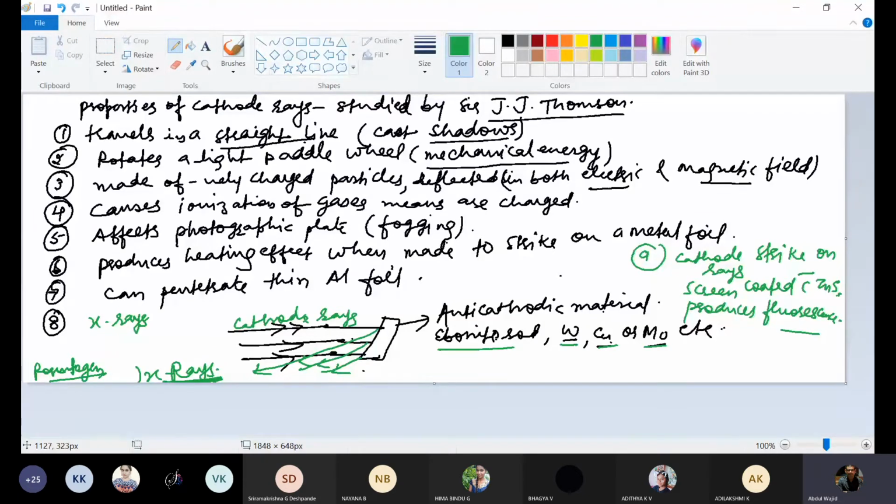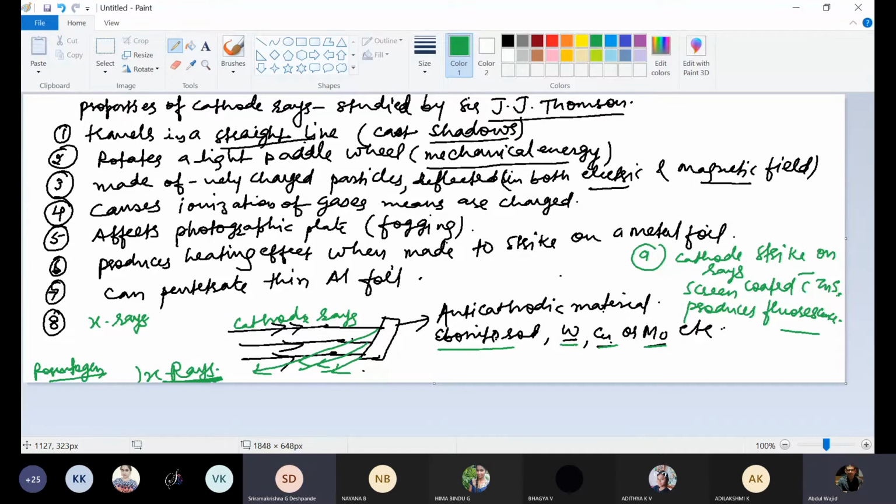If vacuum is there inside the discharge tube, nothing will be observed. If high pressure is there, then also nothing will be observed. If 1 atm or normal pressure is there, electrons won't be able to travel. Electrons can travel only if the pressure is low, that is 0.001 mm of Hg.